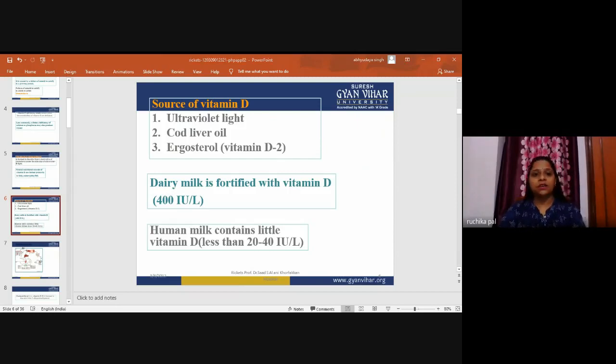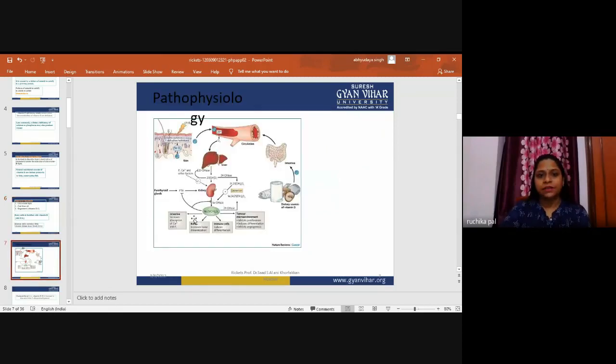Now, rickets. In brief, I will just tell you about rickets. What is rickets? It is a disease of the growing skeleton characterized by failure of normal mineralization, seen prominently at the growth plates, resulting in softening of the bones and development of deformity. Now we are talking about the pathophysiology of rickets.